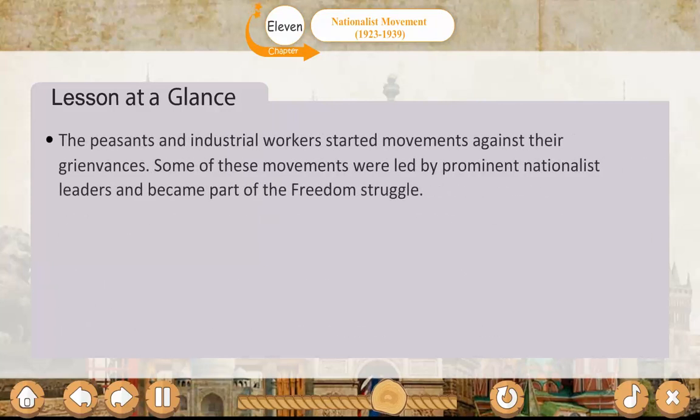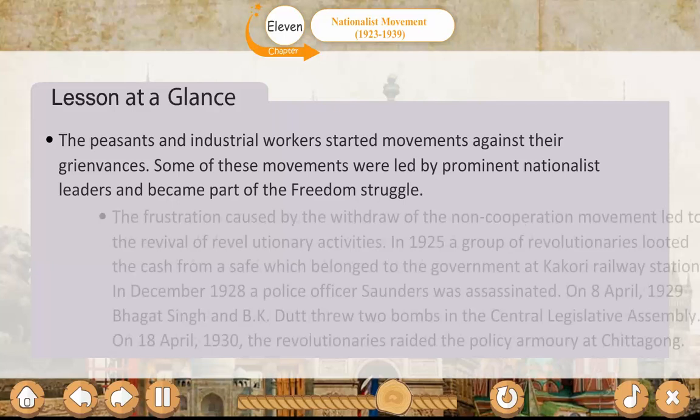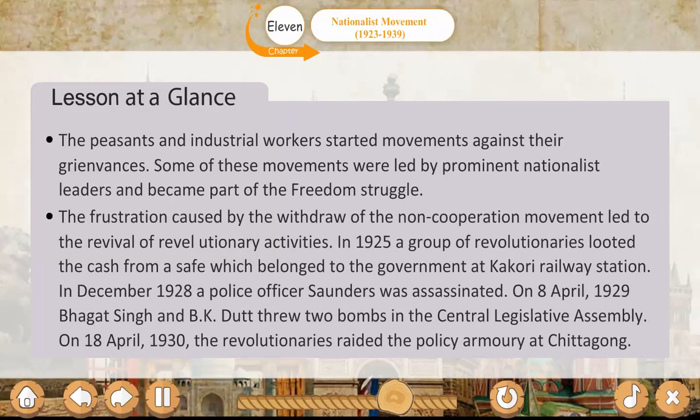The peasants and industrial workers started movements against their grievances. Some of these movements were led by prominent nationalist leaders and became part of the freedom struggle. The frustration caused by the withdrawal of the non-cooperation movement led to the revival of revolutionary activities. In 1925, a group of revolutionaries looted the cash from a safe which belonged to the government at Kakori railway station. In December 1928, a police officer, Saunders, was assassinated. On 8th April 1929, Bhagat Singh and B.K. Dutt threw two bombs in the Central Legislative Assembly. On 18th April 1930, the revolutionaries raided the police armory at Chittagong.